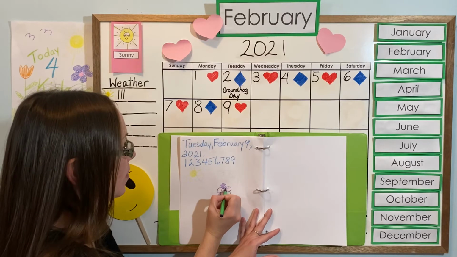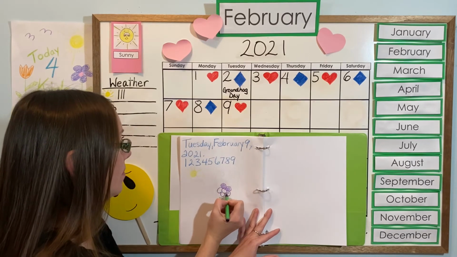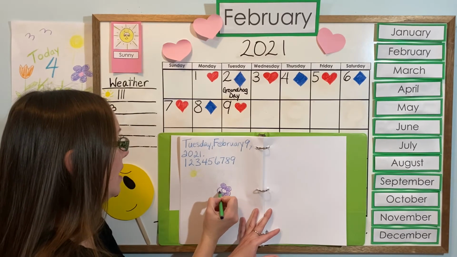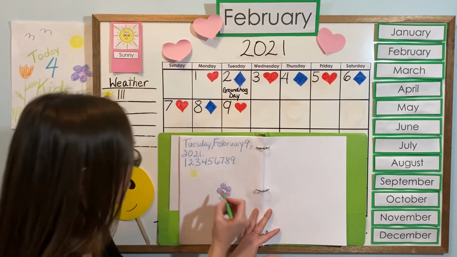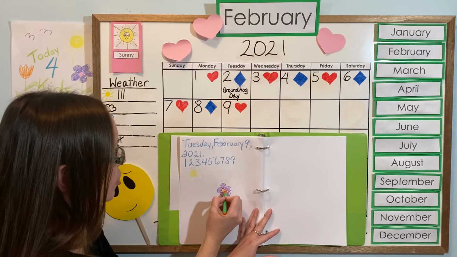There's a couple different ways that you can make flowers. And we are going to use some pipe cleaners and tissue paper. So you need to check that out.